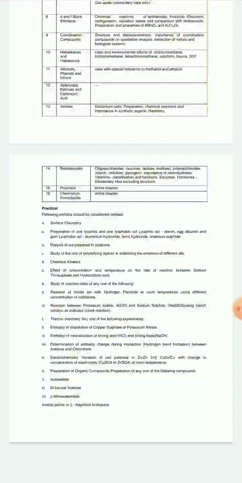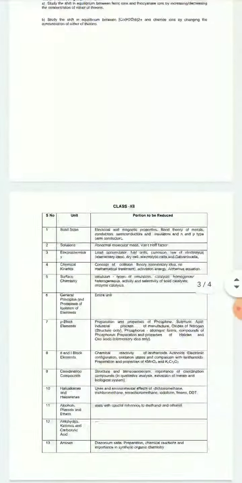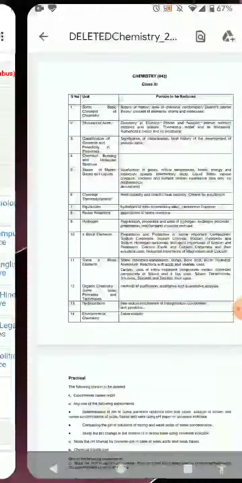This part has been deleted from biomolecules, and the chapters polymers and chemistry in everyday life have been completely omitted out of the syllabus. So this was all about the deleted or reduced part of the syllabus.